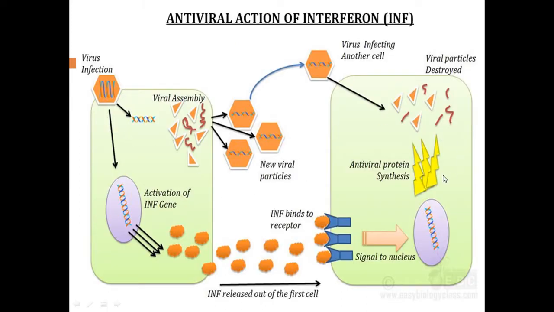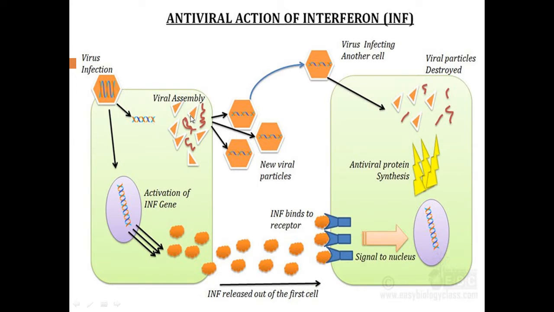So we have two cells, with yellow color. This is cell 1 and this is cell 2. The first cell was infected by a virus. This orange color we call a virus. This virus has come and attached to the first cell, so it causes infection. Inside the cell there is a formation of new virus.